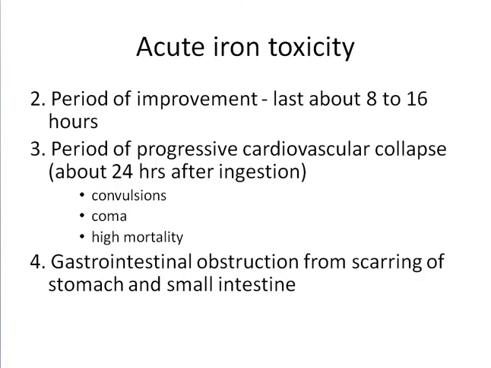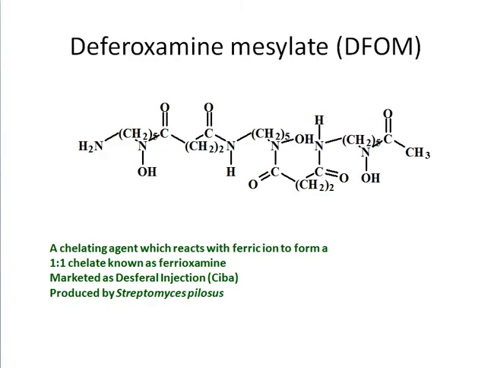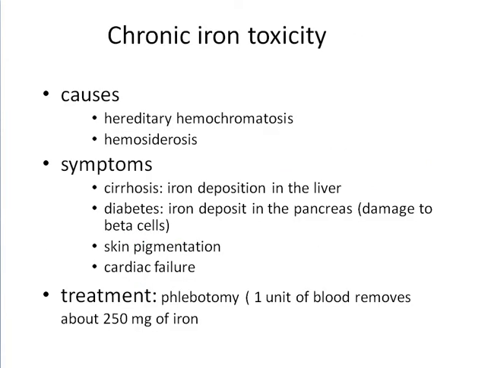Apparent improvement lasts about 8 to 16 hours, then a period of progressive cardiovascular collapse about 24 hours after ingestion, with convulsions, coma, and high mortality. Later, gastrointestinal obstruction from scarring of the stomach and small intestine. Treatment is deferoxamine.